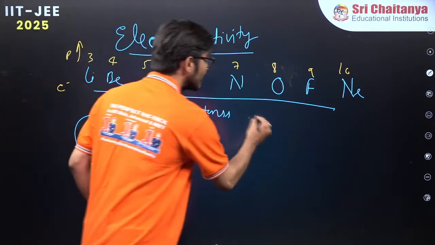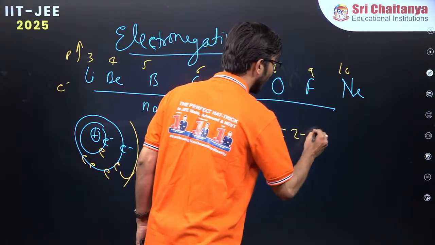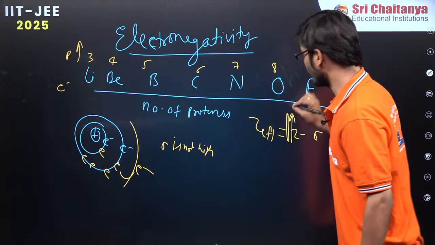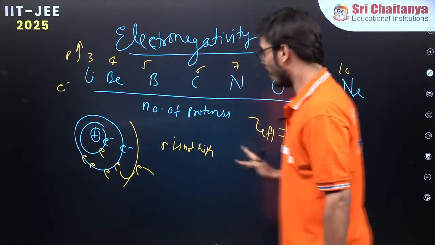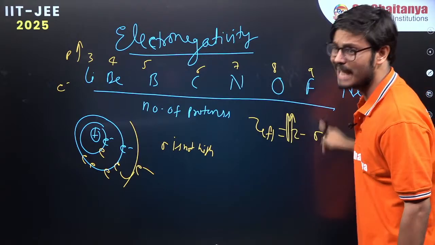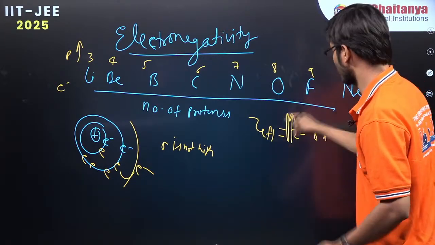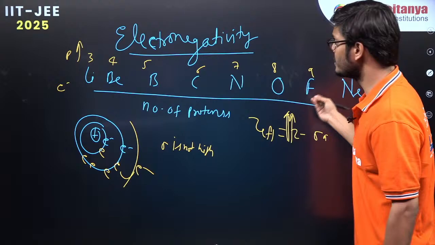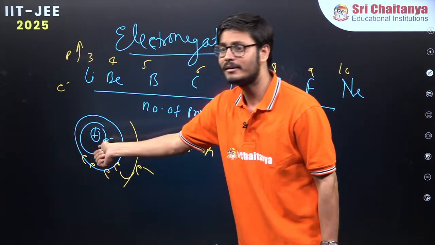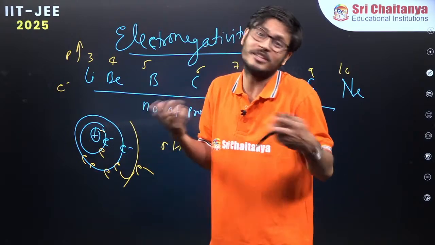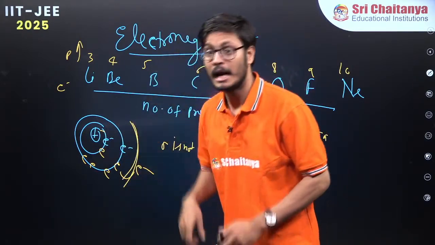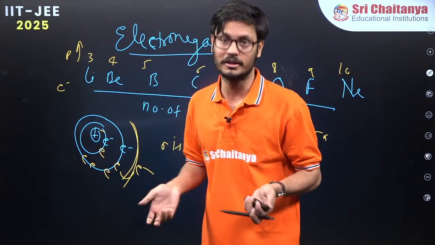So if you see Z effective is equal to Z minus sigma, Z is continuously increasing. It is increasing a lot. You see, one proton at a time, it is increasing. But the sigma value is increasing very slightly. Shielding is increasing very slightly and Z is increasing a lot. But because all the electrons are coming in the same orbit, they are not going to have much repulsion. If the electron goes to the next orbit, then it will experience more repulsion, isn't it?